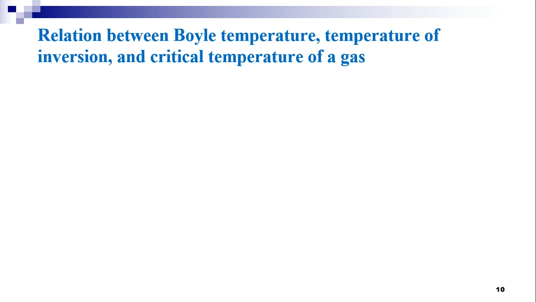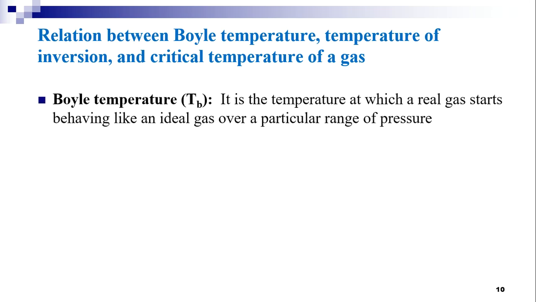Next, we shall discuss the relation between Boyle temperature, temperature of inversion, and critical temperature of a gas. So these are the three temperatures which are very important in understanding the characteristics of a gas. Boyle temperature is the temperature at which a real gas starts behaving like an ideal gas over a particular range of pressure.